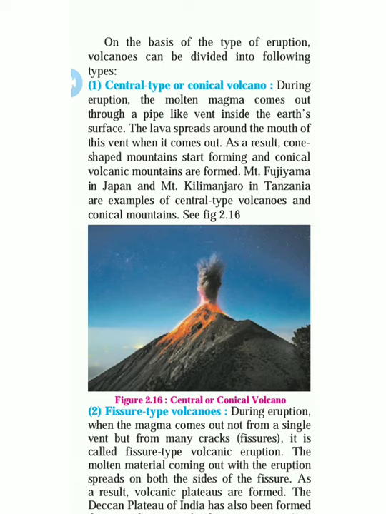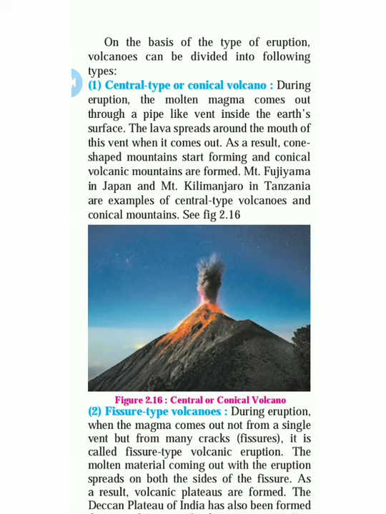It is in the form of a cone shape, and at the mouth where the lava comes out, underneath there is a pipe from where the molten material and magma comes out and becomes lava. It comes out in a cone shape. As a result, the lava spreads around the mouth of the vent when it comes out. As a result, cone-shaped mountains start forming, and conical volcano mountains are formed.